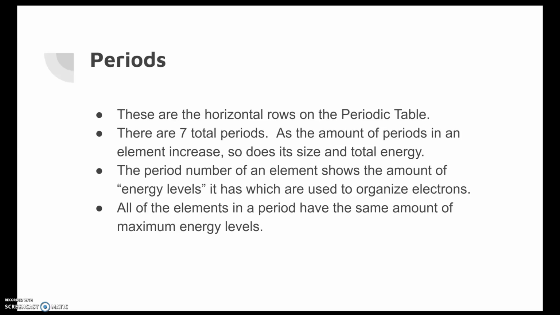So each of the elements on the periodic table has a specific period. And this, again, is associated with the maximum amount of energy levels for that specific element. If you look at the periodic table, we start numbering the periods from the very top and count downwards, 1 to 7.